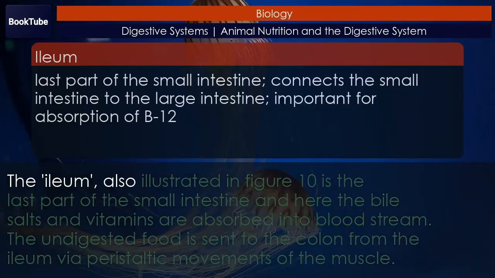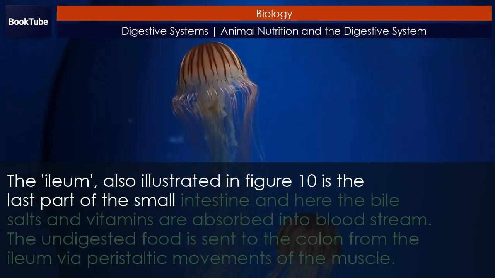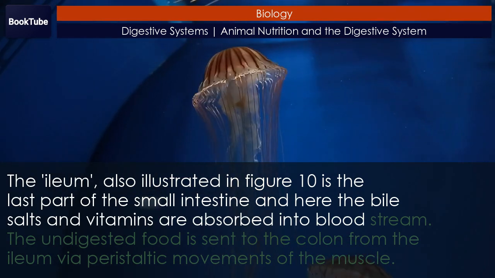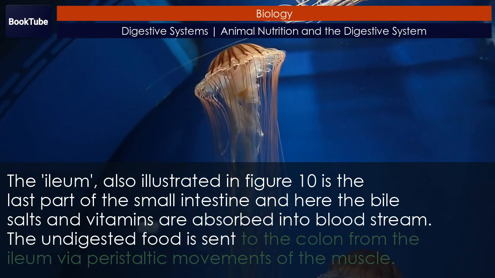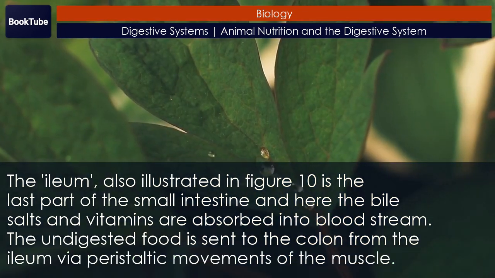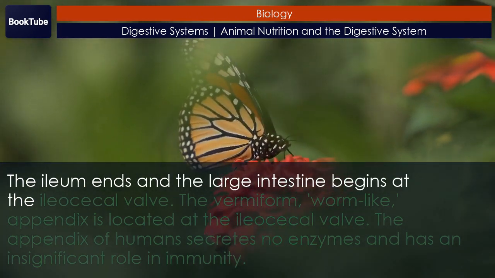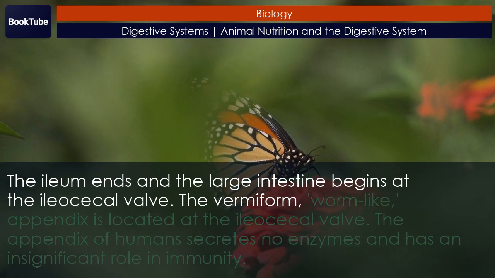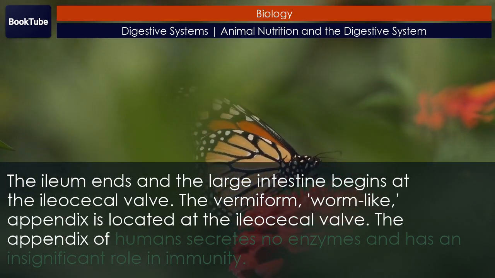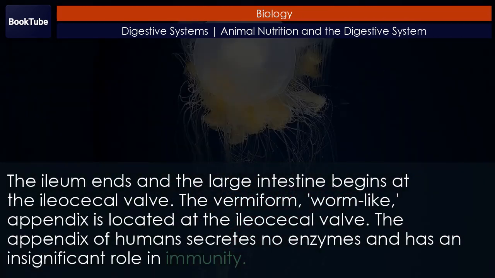The ileum, also illustrated in Figure 10, is the last part of the small intestine, and here the bile salts and vitamins are absorbed into the bloodstream. The undigested food is sent to the colon from the ileum via peristaltic movements of the muscle. The ileum ends and the large intestine begins at the ileocecal valve. The vermiform, worm-like, appendix is located at the ileocecal valve. The appendix of humans secretes no enzymes and has an insignificant role in immunity.